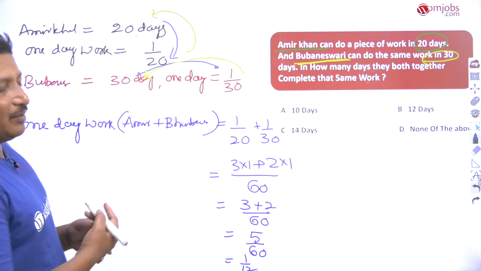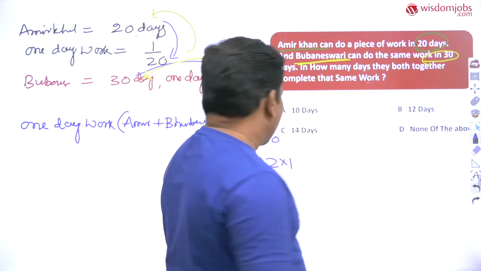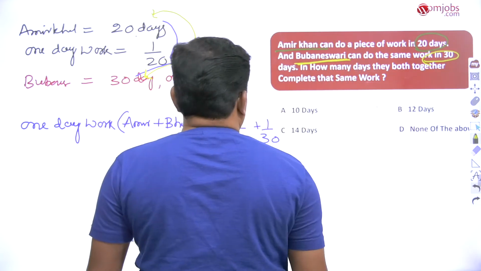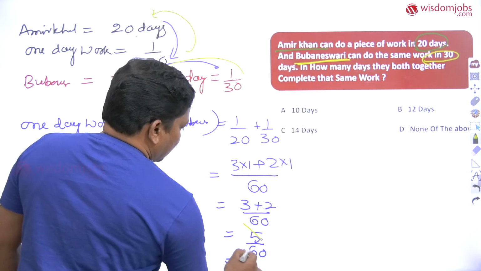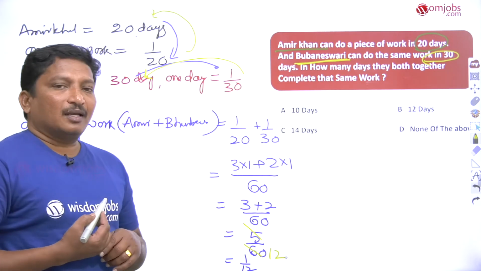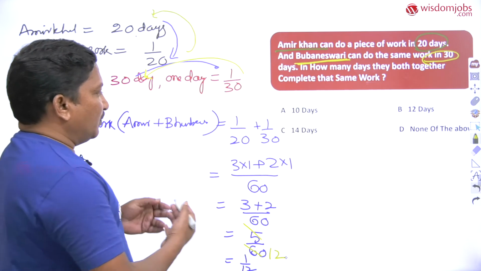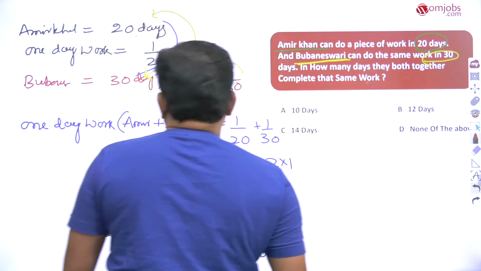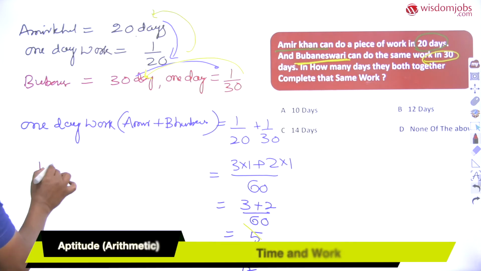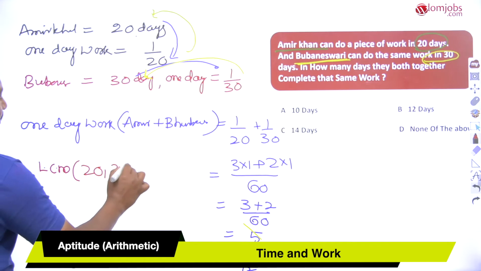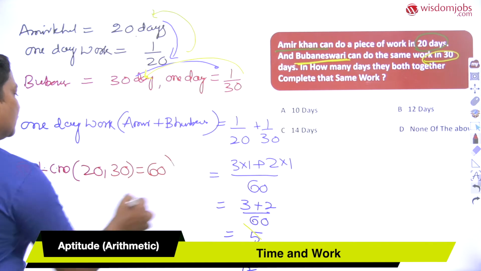Dear students, this 1 by 12 is the final result value. 5 ones are 5, 5 twelves are 60, that equals 1 by 12. Before that I have taken the LCM of these values also. LCM of 20 and 30 equals 60.